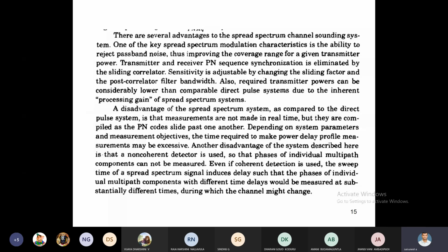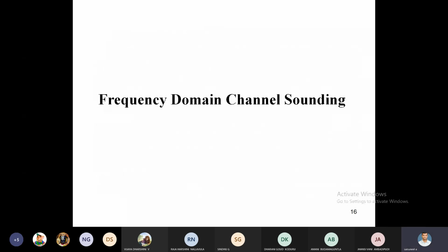Here also it is not possible to measure the phase difference, and it is not done to calculate the phase difference for multiple paths. This is a common disadvantage of the first and second techniques. Next we are going to the third technique, which is frequency domain channel sounding.